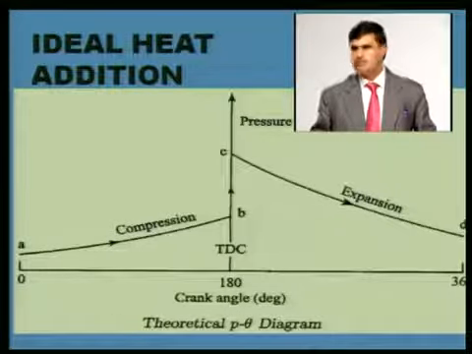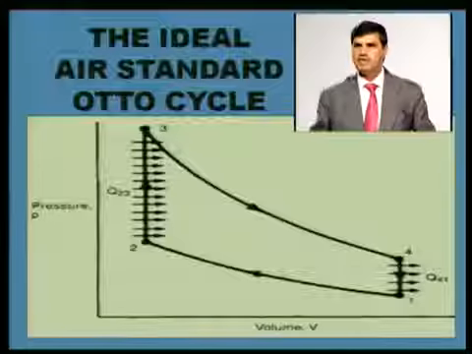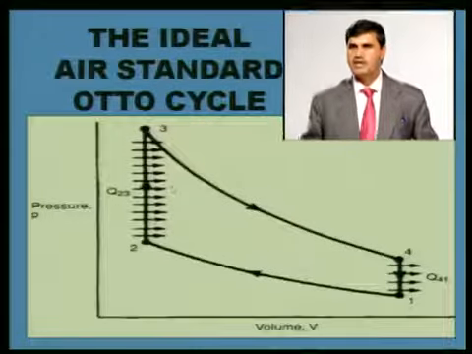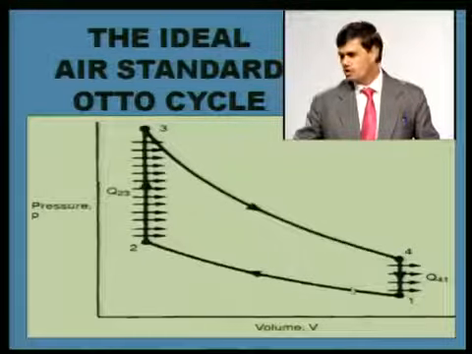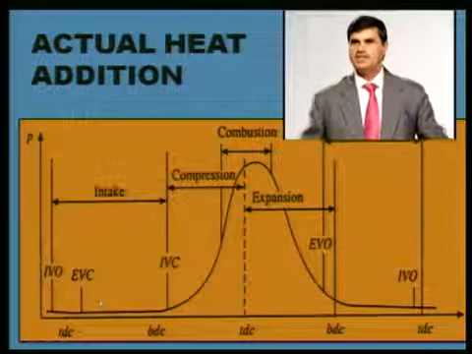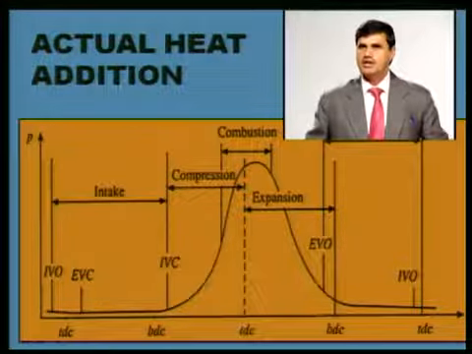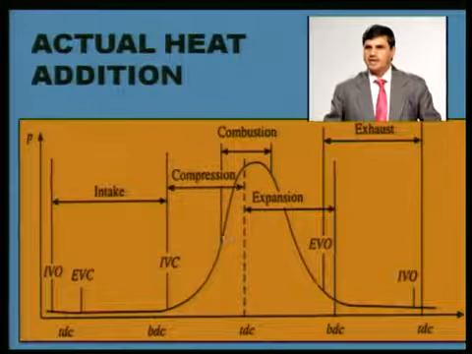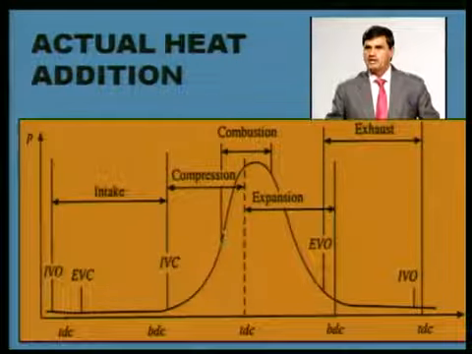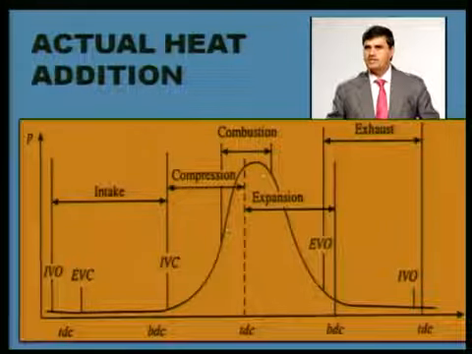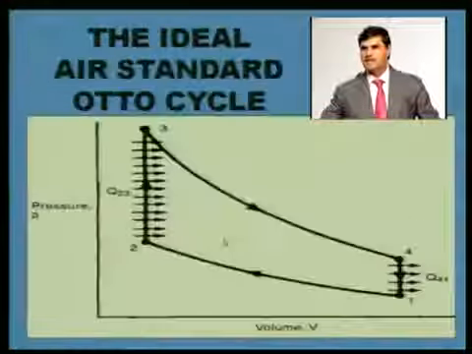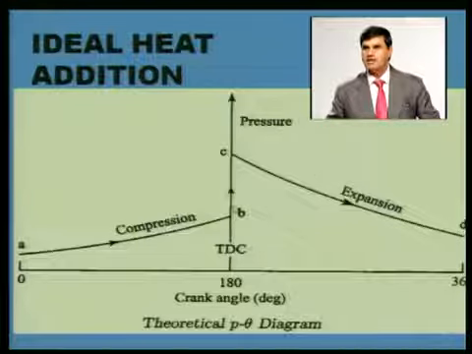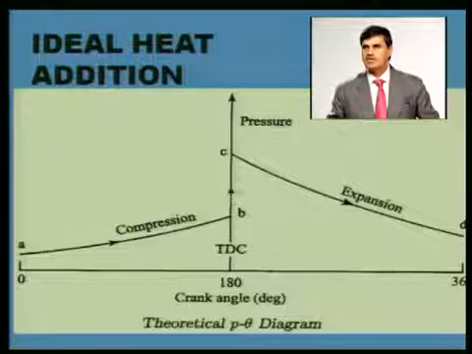This is the ideal process. But in the actual heat addition process, theoretically we have assumed heat addition is at constant volume. Whatever heat we have, we have added. The speed of the piston is 0, that we have assumed. Even heat rejection we have assumed at constant volume. But in the actual case, if I am indicating the pressure and theta diagram, somewhere at this point we have started to give spark to the air fuel mixture. This one is TDC. Before TDC we have initiated this spark, and as per the previous assumption, as we have given spark, immediately the whole fuel air mixture should burn.